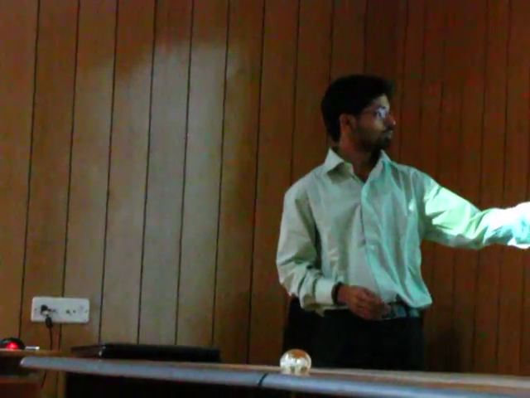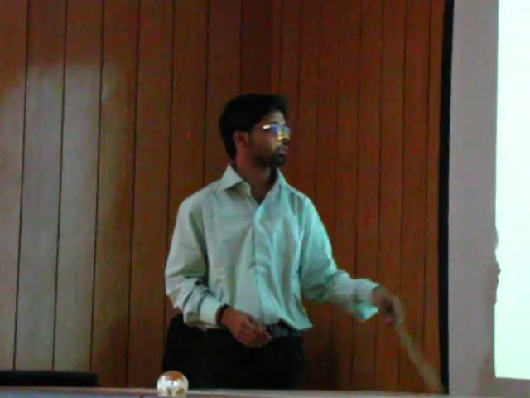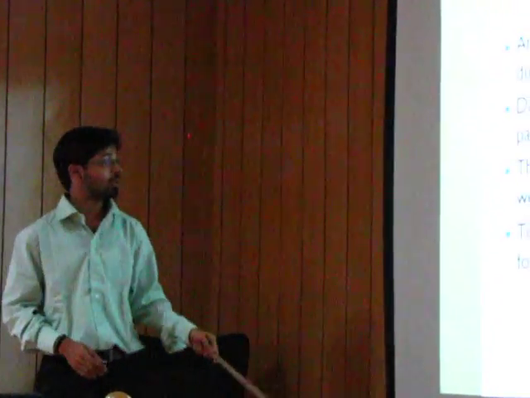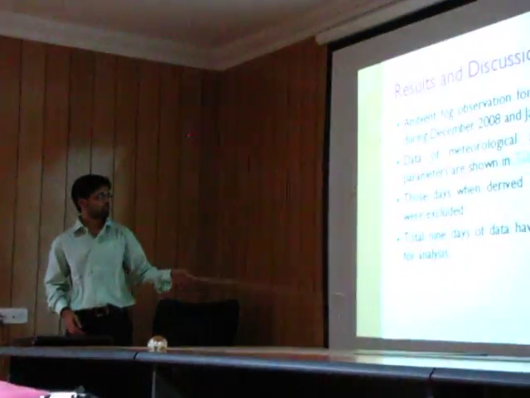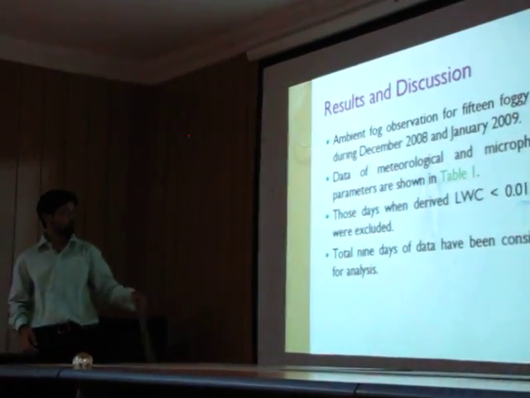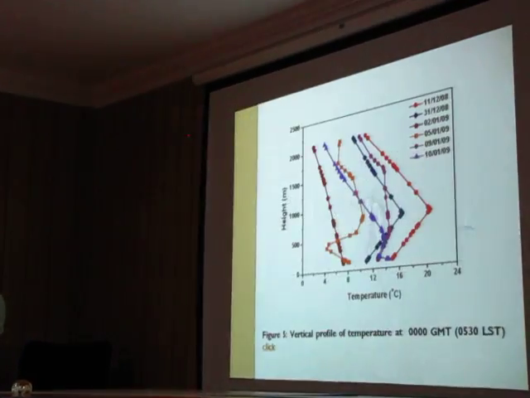Now, out of these 15 days, all days were not really foggy. There were some hazy days also when the derived liquid water content was very less. So we put the threshold at 0.01 gram per meter cube. The days when the derived liquid water content was below this threshold value were excluded from the analysis, and further 9 days of data were considered for this analysis.